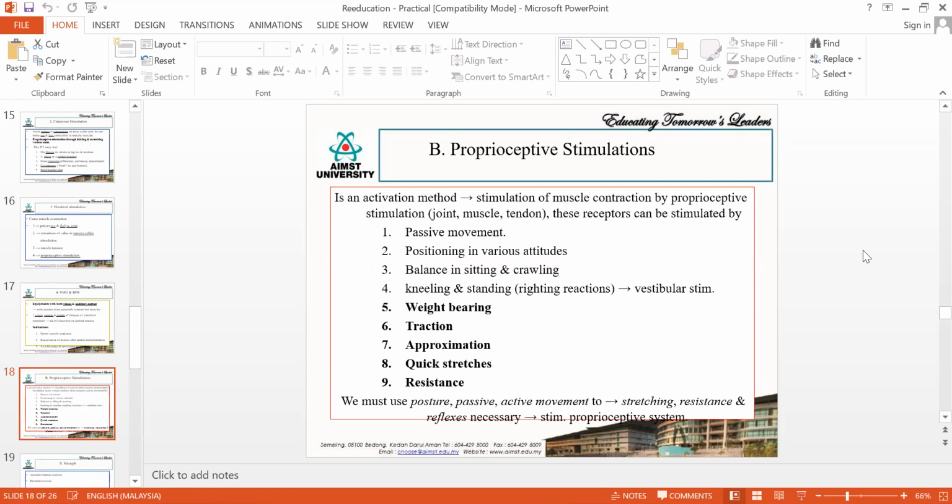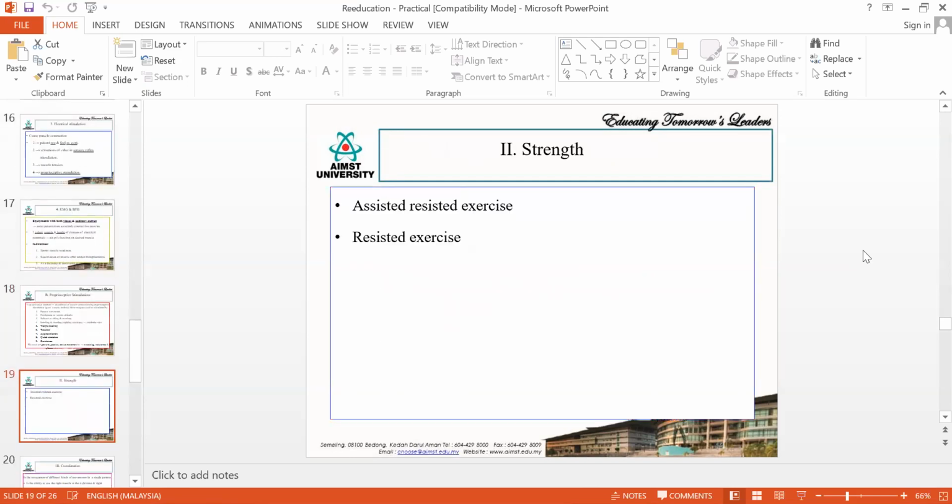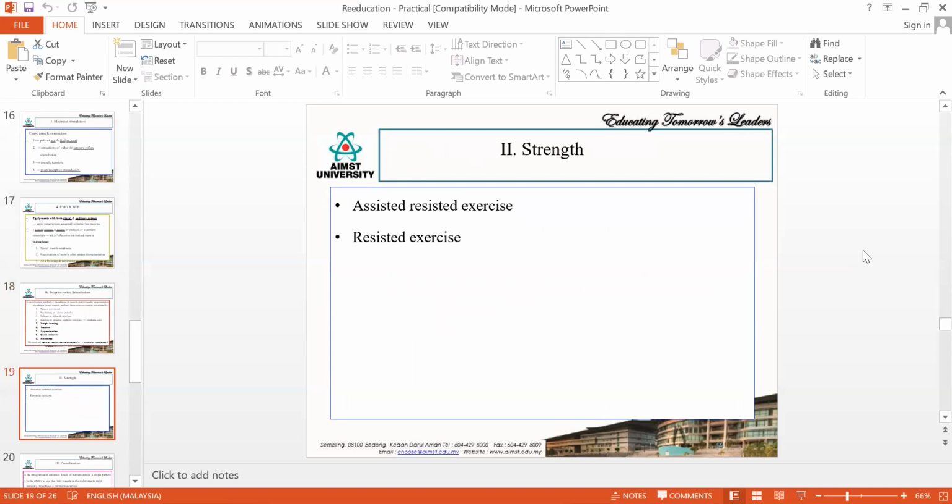The next step is you need to use your focusing procedure and proprioception stimulation when you want to increase the muscle power from 1 to 2. Once the muscle power is 2, then you use the strengthening techniques to increase the muscle power from 2 to 5.